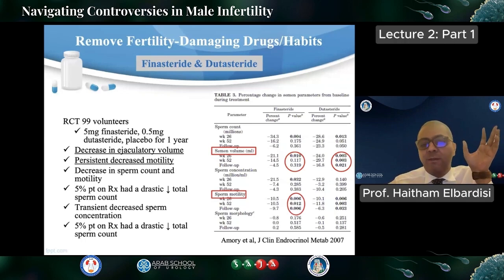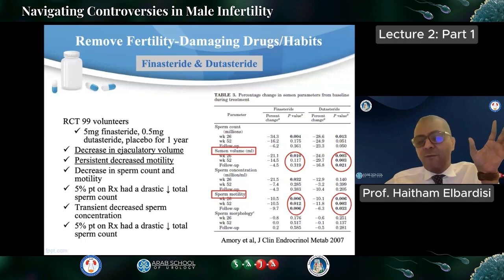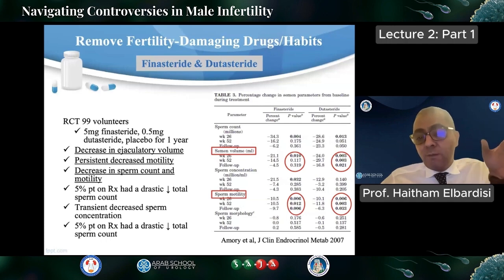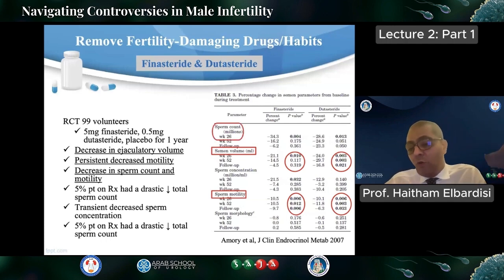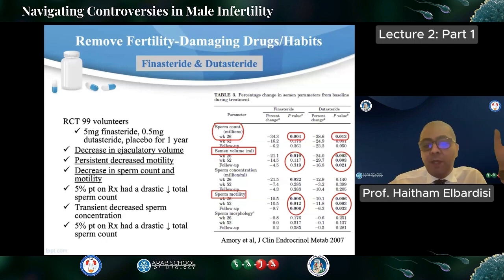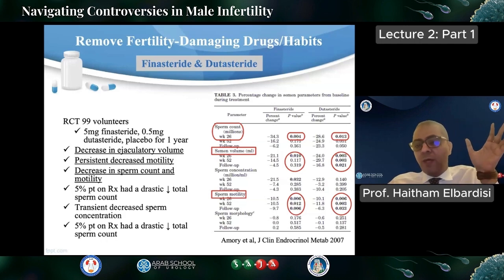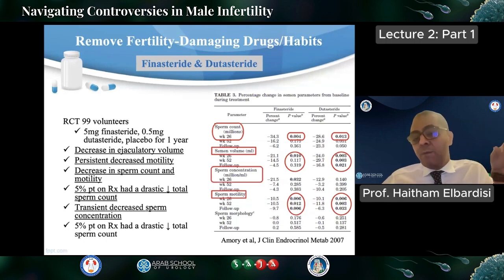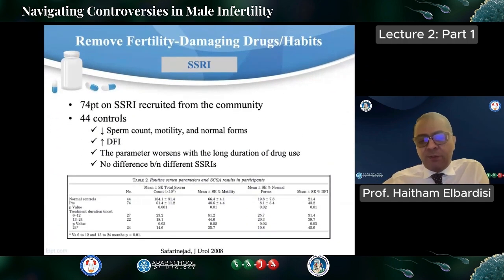Also, it has been shown that patients using these medications have persistently decreased sperm motility, which persisted over time with both finasteride and dutasteride. There is also a decrease in sperm count and concentration; both are affected. It is more in the initial period, but some patients, around 5%, will have a significant drop in their sperm count and concentration. Also, there is a transient decrease in sperm concentration, as I mentioned before, and 5% have a drastic drop in their total sperm count.